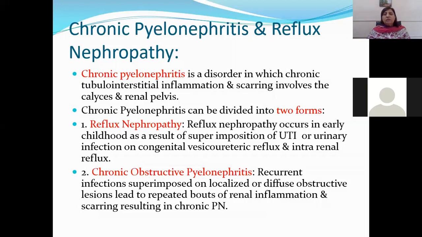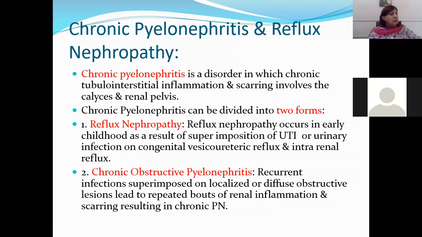In the case of reflux nephropathy, it occurs in early childhood as a result of superimposition of urinary tract infection on congenital vesico-ureteric reflux and intrarenal reflux. I told you what a vesico-ureteric reflux is, and I have also explained what intrarenal reflux is. So there are two conditions in which you can see chronic pyelonephritis: number one is reflux nephropathy, and the other is chronic obstructive pyelonephritis.